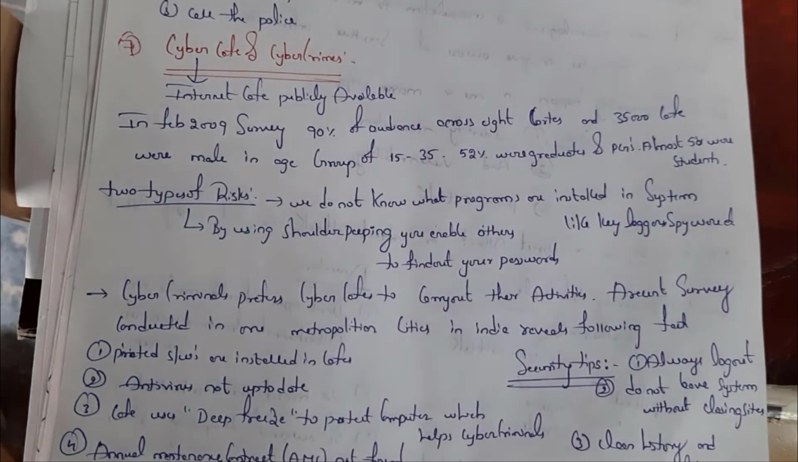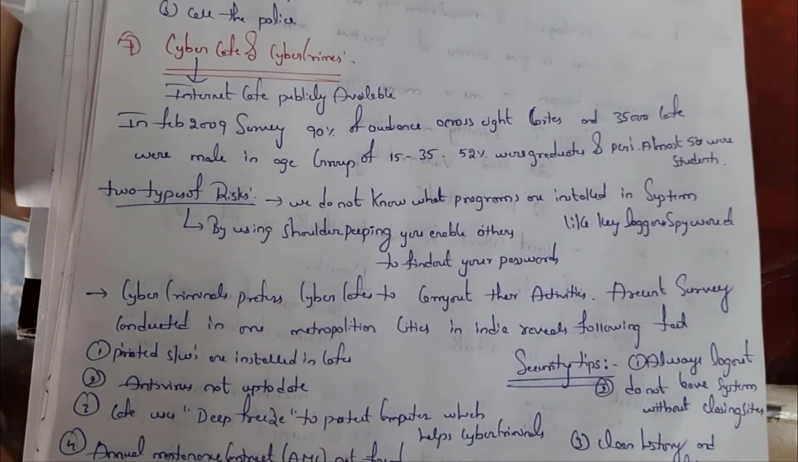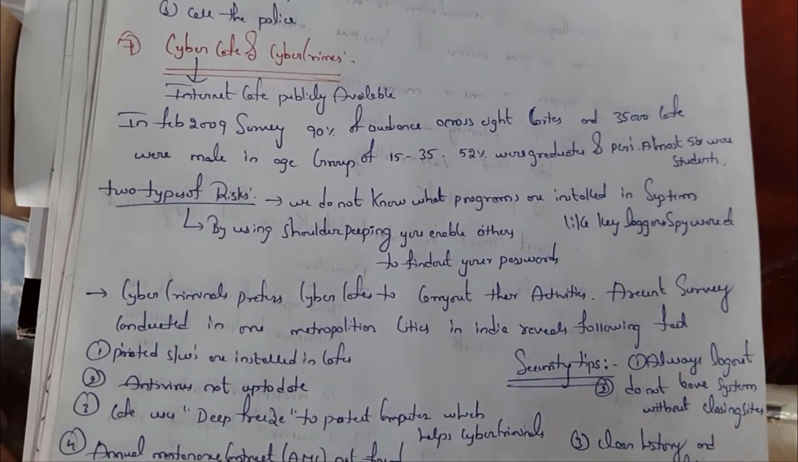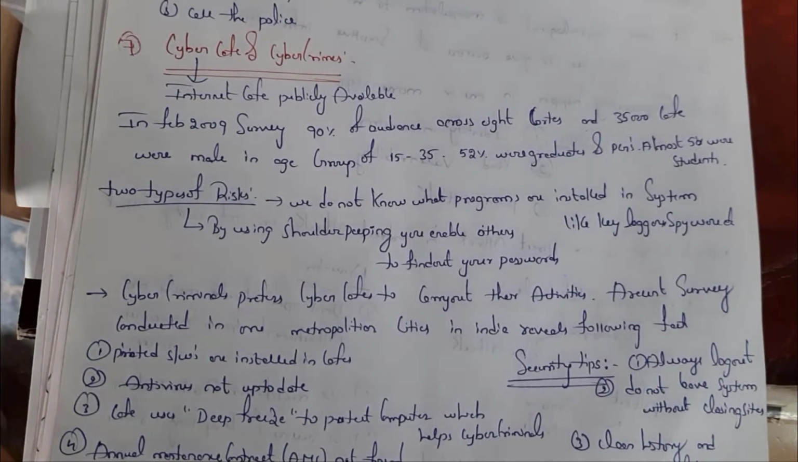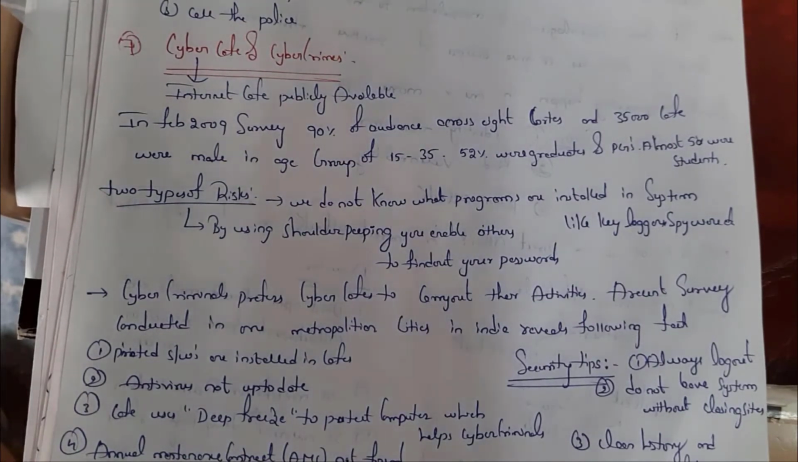See, a survey conducted in top cities in India revealed the following facts. First one, almost every internet cafe is using pirated software. They are not using legal software, they are using illegal software. Next one is antivirus was not up to date. See, all the internet cafes do not have up-to-date antivirus. Almost many cafes are using deep freeze technique to protect computers. It is a major disadvantage because by using deep freeze, an attacker can easily hack the system.